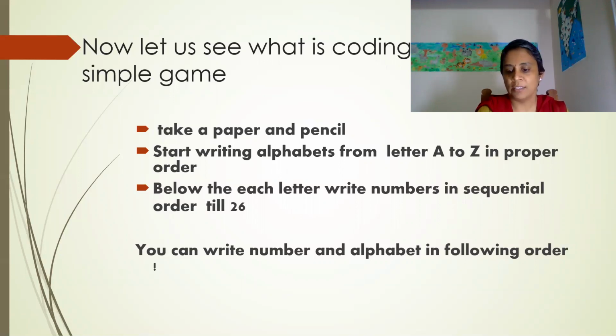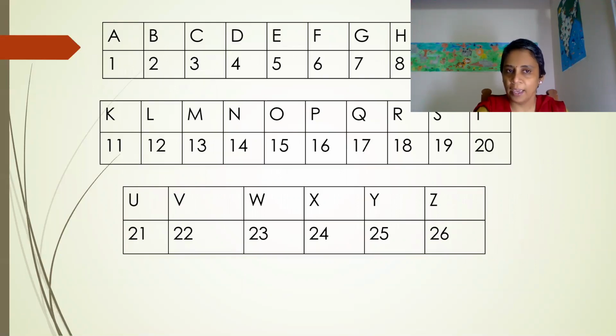You can see the format of how I'm going to write it. You will write A, B, C, D, and it continues. Below A, I have written 1. Below B, I have written 2. C, 3. Like that it follows.